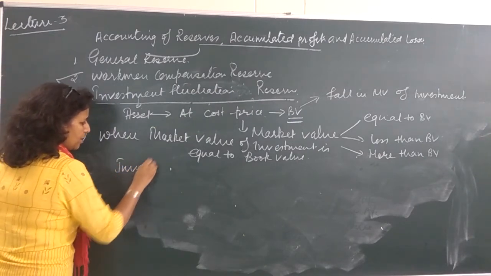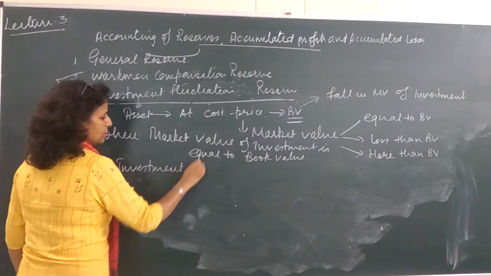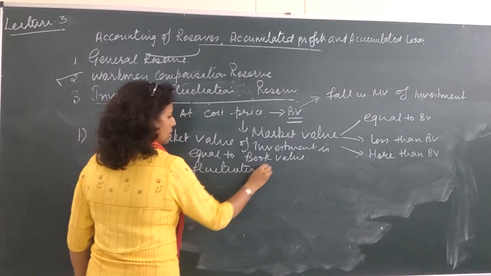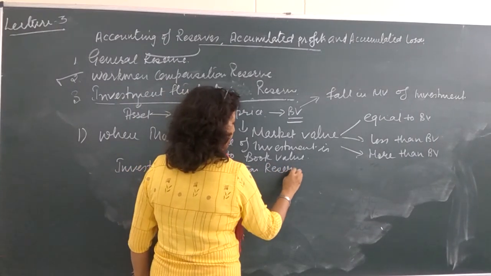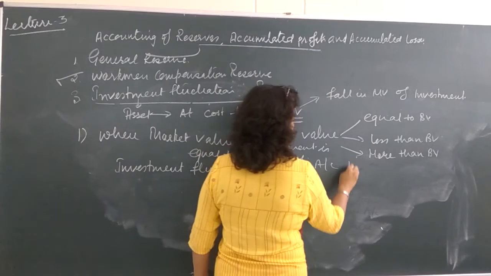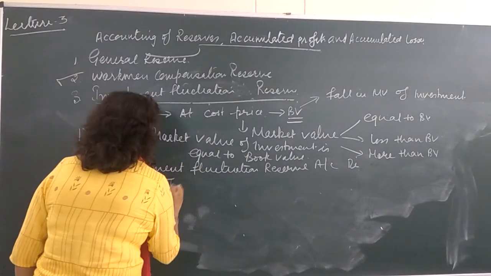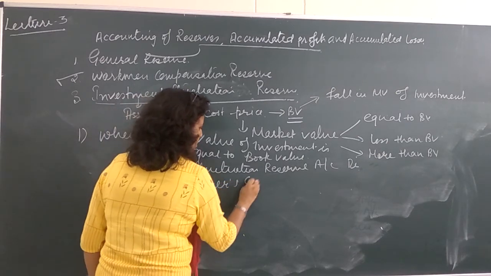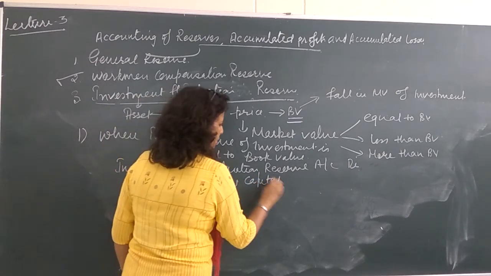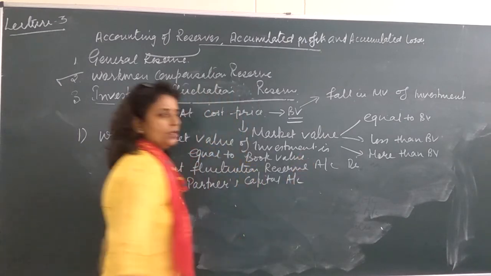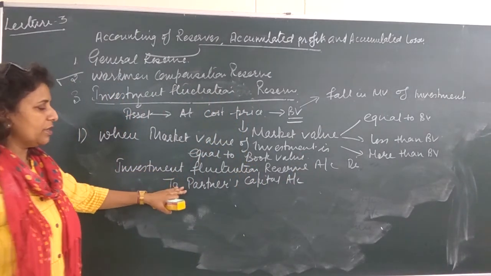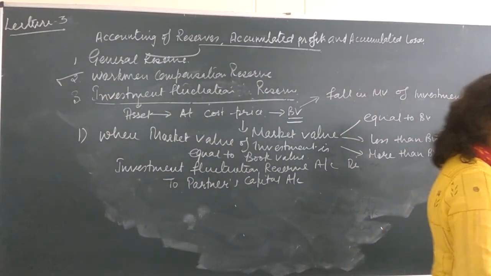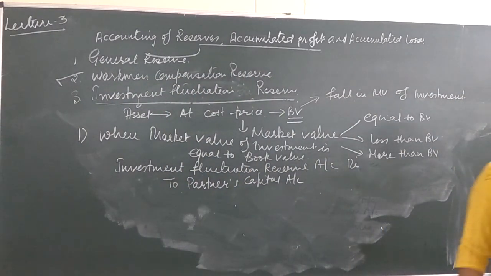Your entry will be investment fluctuation reserve account debited to, again, partners capital account will be credited. Capital or current liability. Clear बच्चे? So whatever investment fluctuation reserve will be there, it will be credited to partners capital. This is one case we have discussed when market value of investment is equal to its book value.